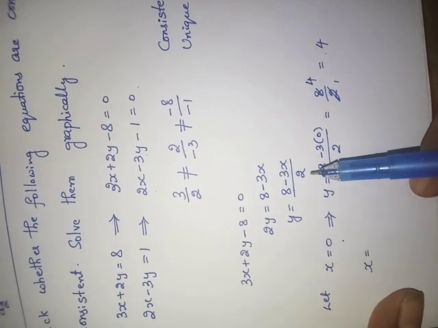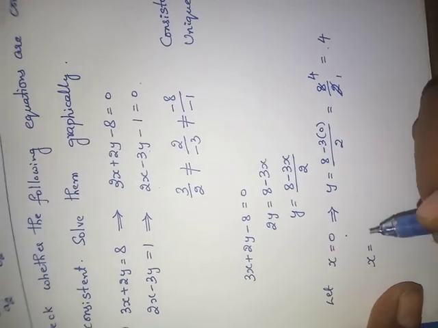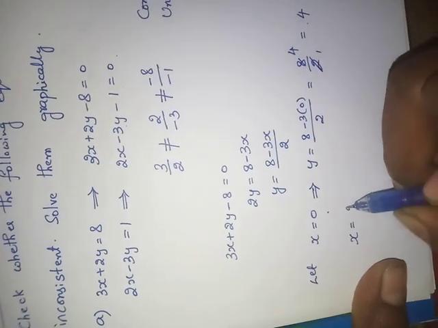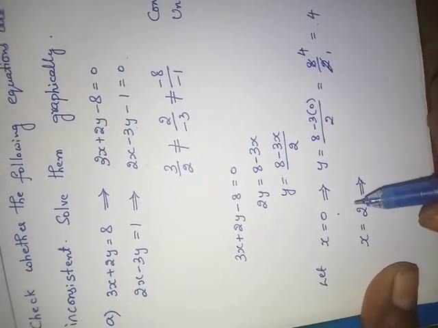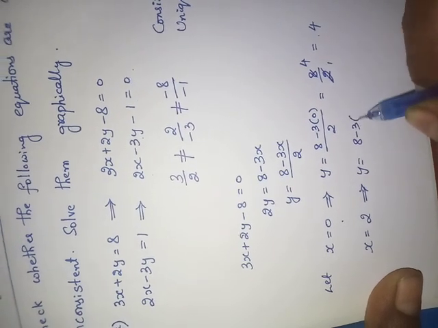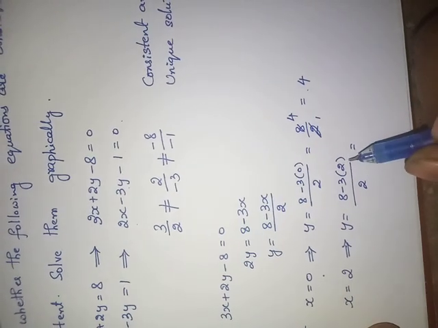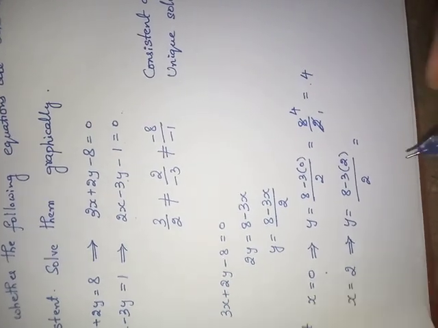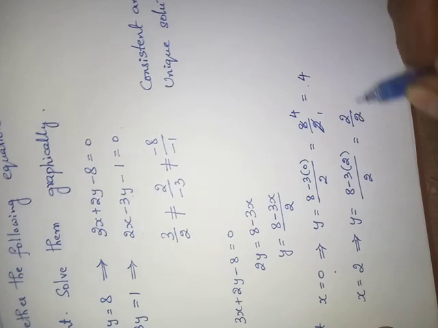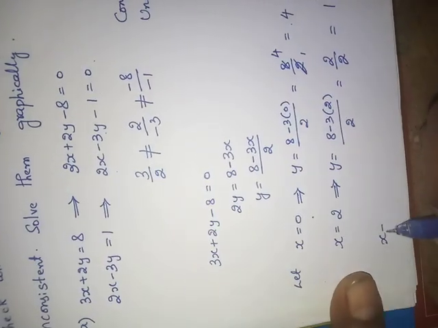Take the multiples of 2. Otherwise you will get fractions. No need of making it that difficult. So take 2 as a factor again. If x equals 2, y equals 8 minus 3 into 2 by 2. 3 twos are 6. 8 minus 6 is 2. 2 by 2 is 1. Again take x equals 4.